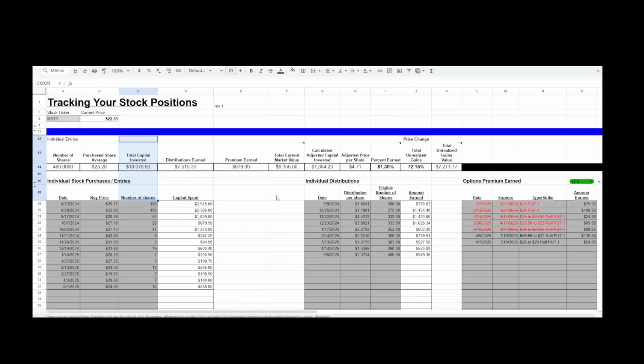So I just wanted to show the tracker sheet that I'm using and my current position that I hold on MISTY. Now, if you have a sheet or if you have a way that you're tracking your MISTY position, then definitely use that, because I believe that tracking that adjusted price per share is important.